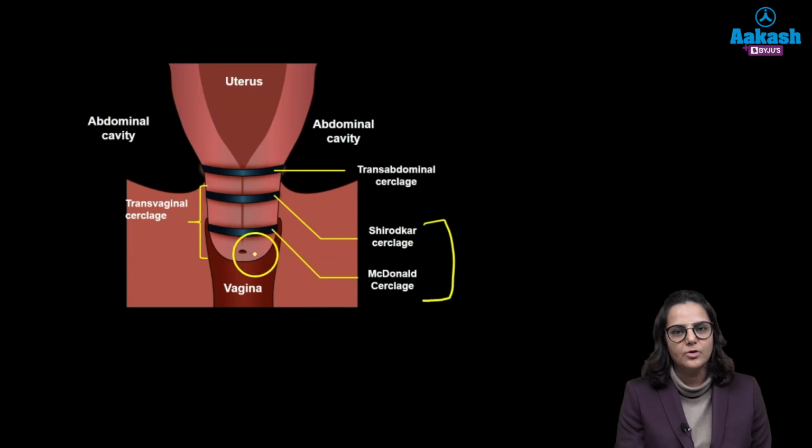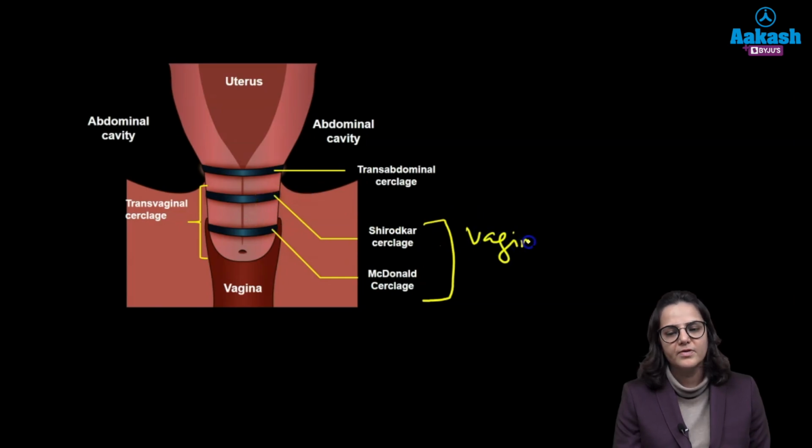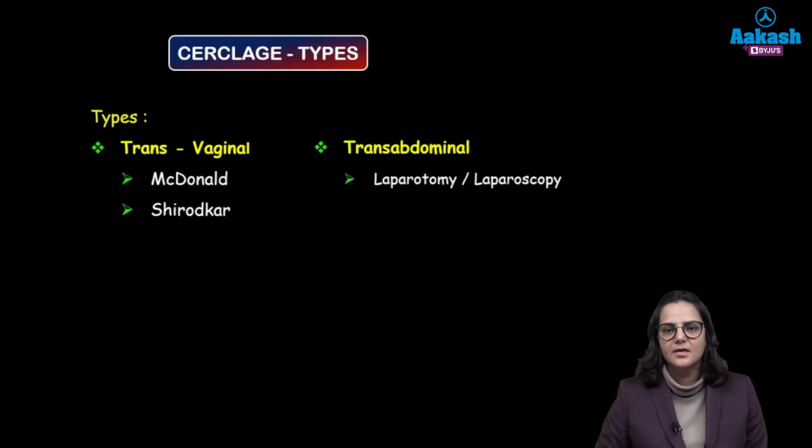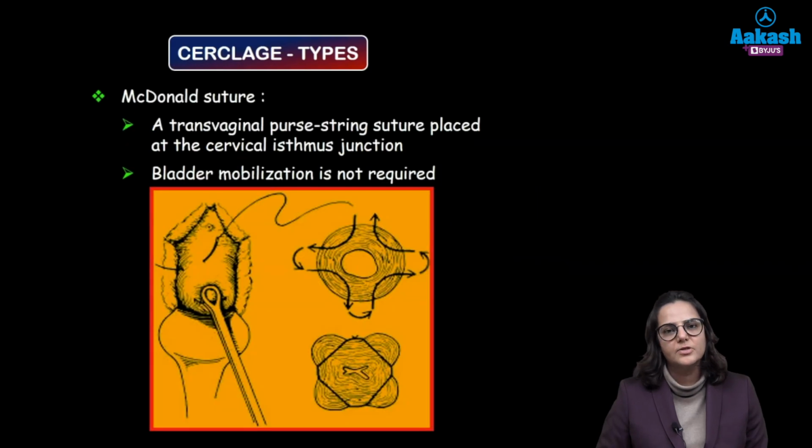We can see that in McDonald the Cerclage is applied at a lower position. In Shirodkar the Cerclage is applied at a little higher position, but both of these are vaginal. And the third approach is the transabdominal approach. Alright. So let's discuss them one by one. So the McDonald procedure, which is the vaginal procedure, what are we doing?